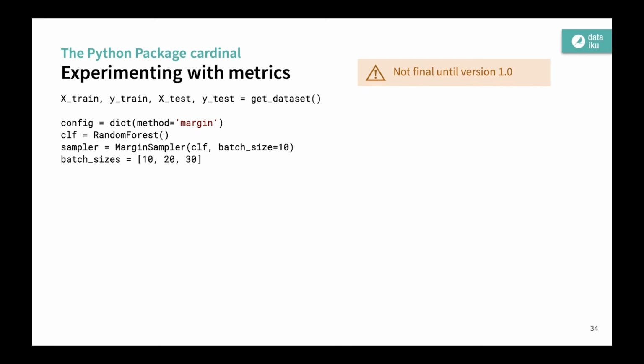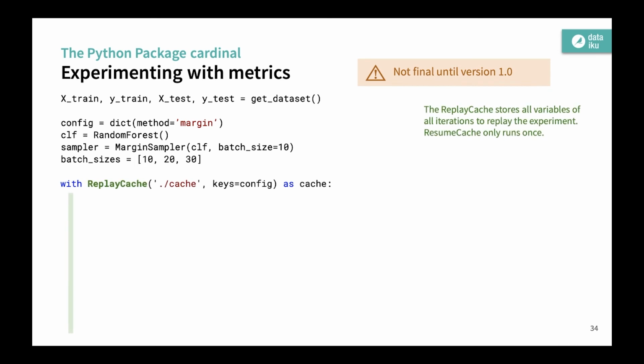Now a bit of code. Small warning, it's not final until version 1.0. So if you want to contribute, if you think that we are doing things well or badly, please tell us. It starts like a classical experiment. So we have the training data, a small configuration dictionary, we'll come to it afterward. We have a classifier, we have a query sampler, in that case the margin, and we have some batch size we want to explore. The first thing to do is to instantiate a replay cache. So we have the resume cache that allows you to run an experiment once and cache the data accordingly.